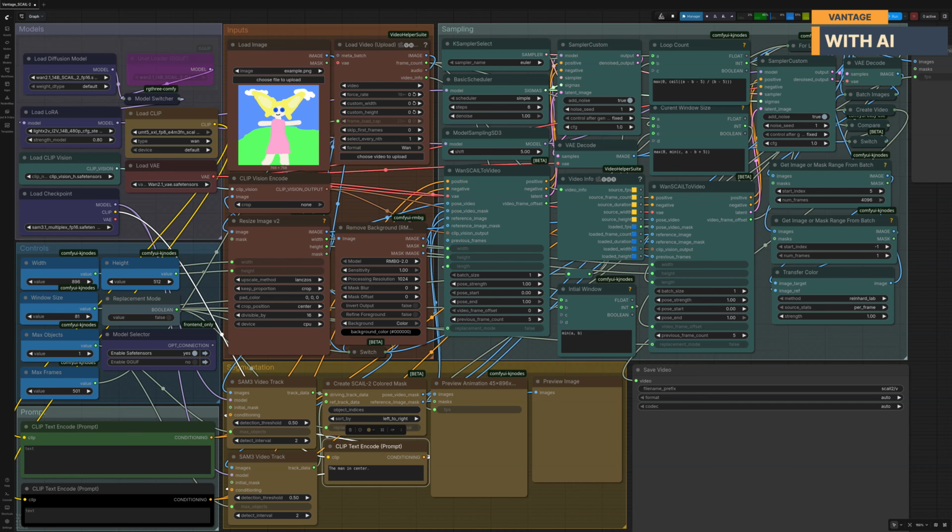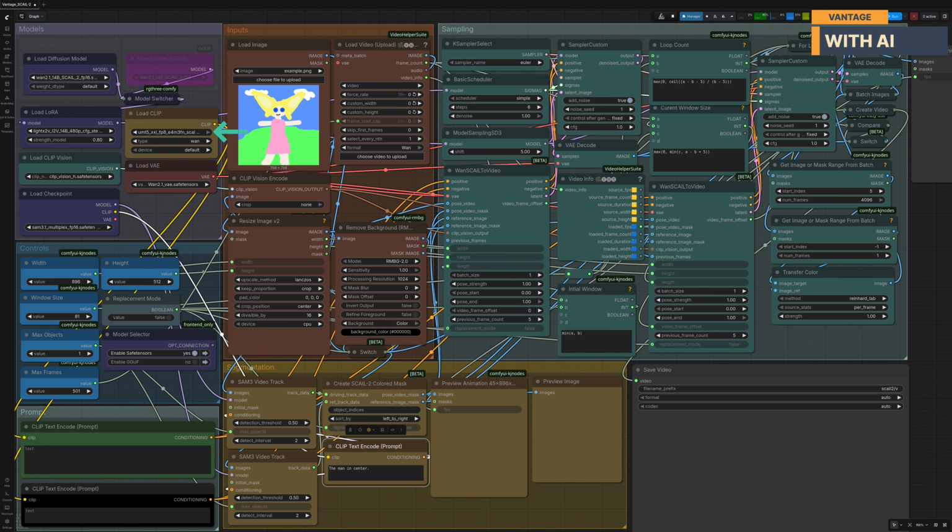Now let's go through all the models required for this workflow. First, we'll need the SCAIL-2 model itself. The model is available in both FP16 and FP8 variants. If you're working with a very limited amount of VRAM, you can also use one of the GGUF versions instead. Next, we'll need the Light X2V I2V distilled LoRA, which allows us to generate videos in as few as 6 sampling steps, significantly reducing generation time while maintaining good quality.